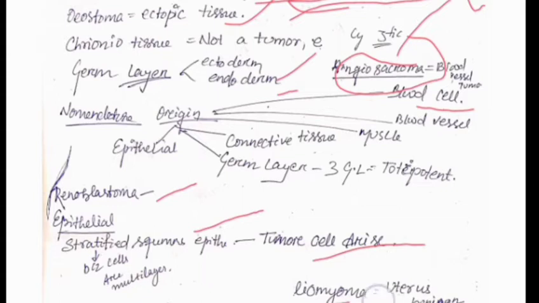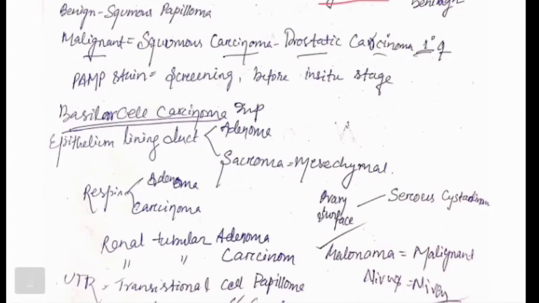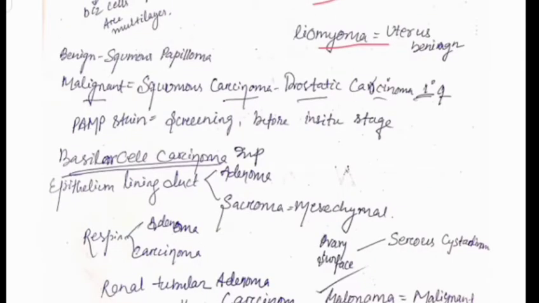Then if the leiomyoma, what is leiomyoma, we discuss one by one. So squamous papilloma is a benign tumor. It is a papilloma kind. Then squamous carcinoma is malignant. Papilloma, oma means benign, carcinoma means malignant. Squamous carcinoma, which is malignant, is mainly found in the prostatic carcinoma.